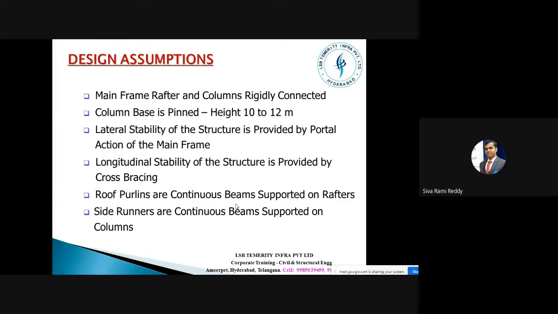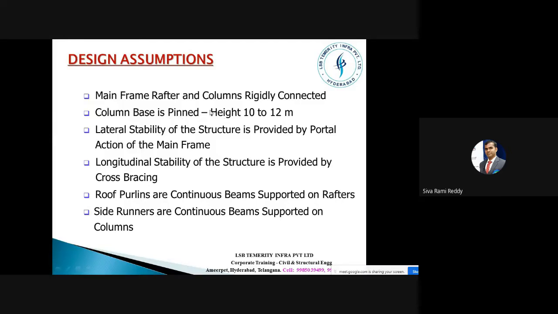Now, design assumptions. In the sense, the main rafter and the columns are rigidly connected. The main rafter is a beam, and the columns are rigidly connected to it. And then the column base is pinned. So our assumption is that the column base is a pinned connection, and the height of this column is 10 to 12 meters only. You can assume a pinned base when the height of the building is like 10 to 12 meters only.